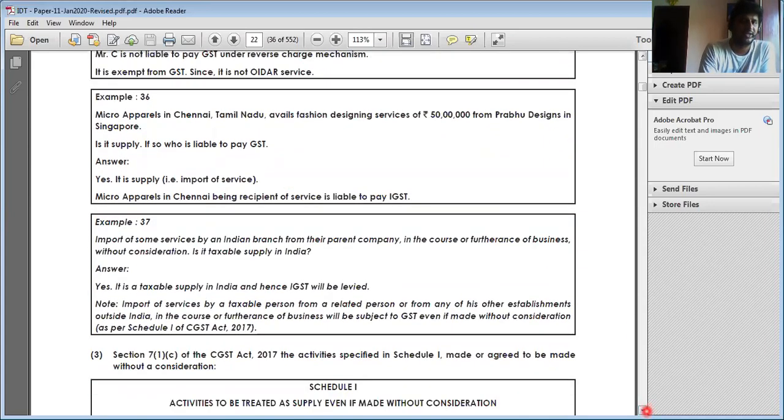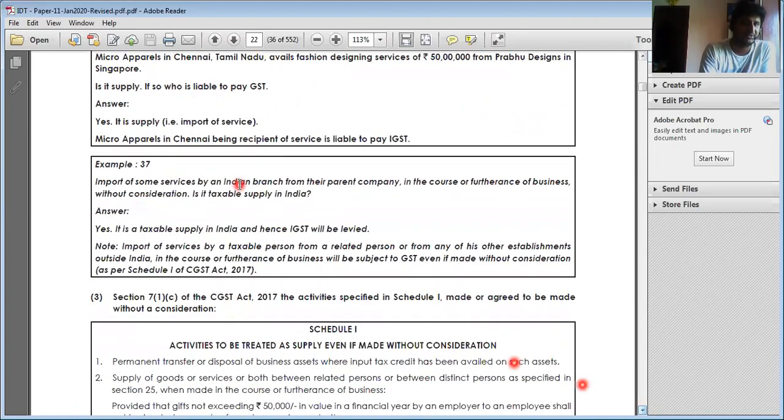Next, import of some services by the Indian branch from the parent company in the course of business without consideration. Here it is subject to section 7(1)(c), subject to schedule 1, which we are going to see in this particular scenario. Hence it is regarded as supply.